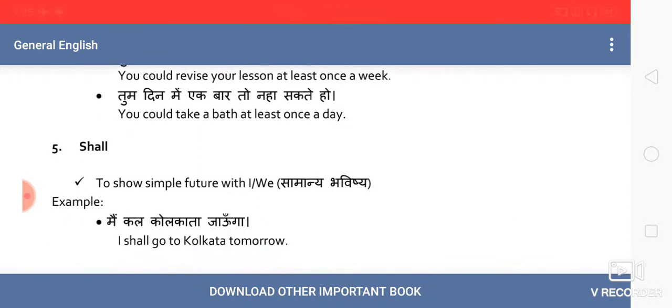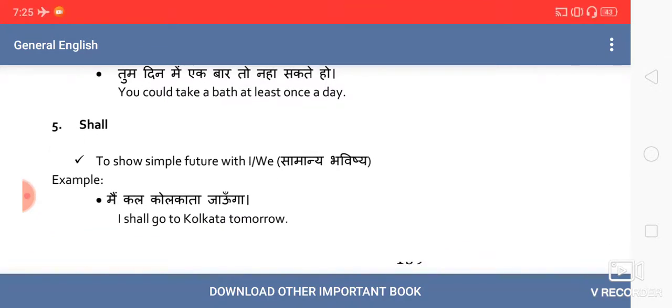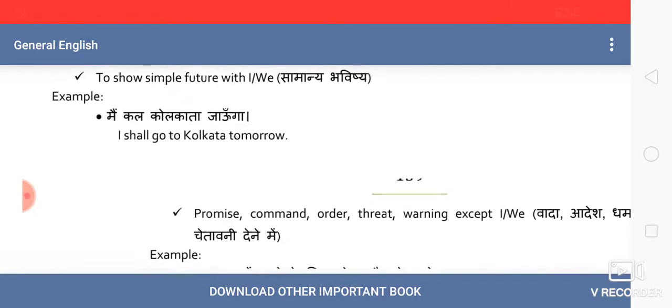This much. Now let's talk about shall. We talked about it in the future tense as well. So it is again a modal or auxiliary. We call it a modal auxiliary. That's why, to express simple future tense, I shall go to Kolkata tomorrow. So for expressing the simple future, we use shall.